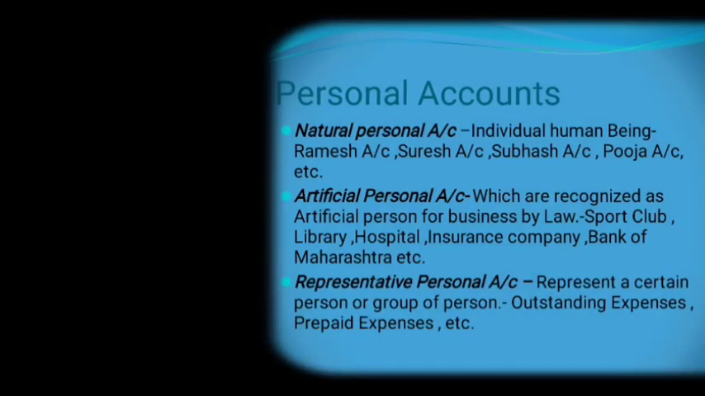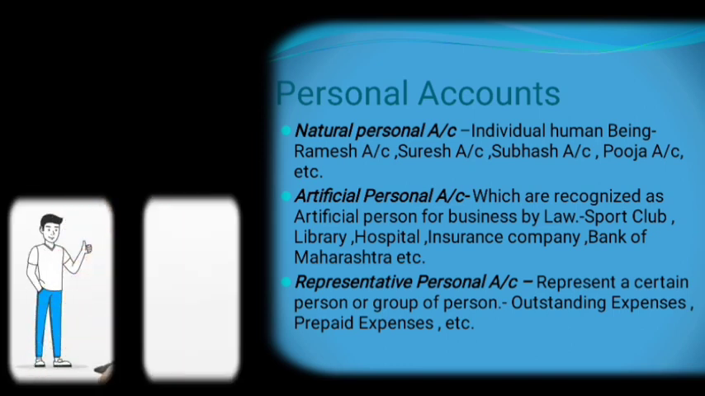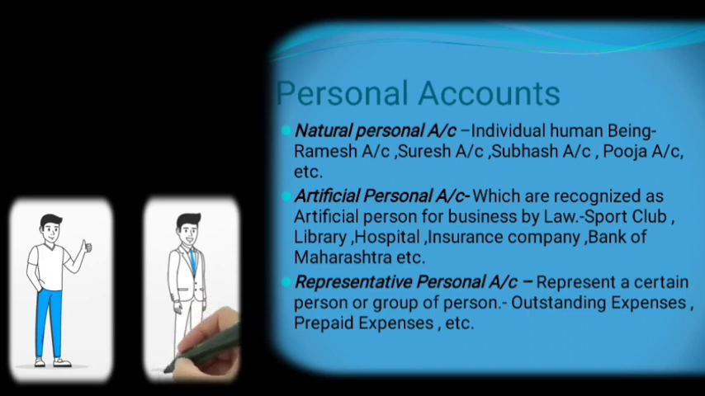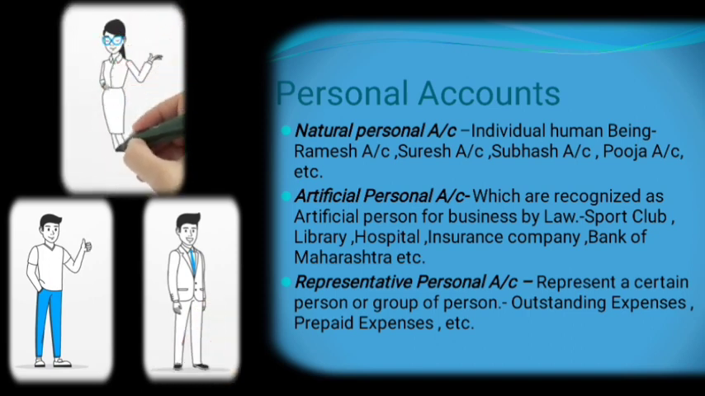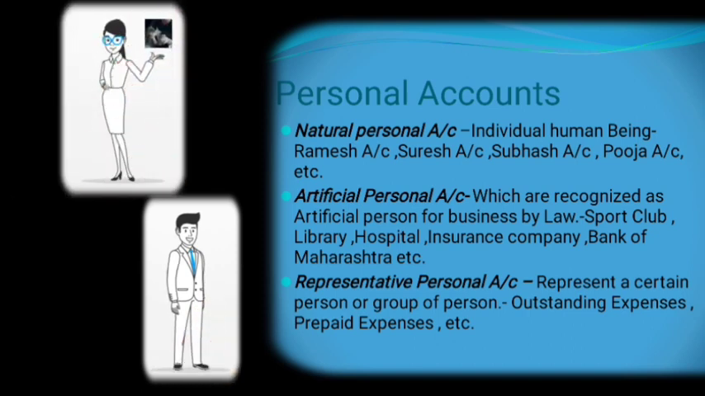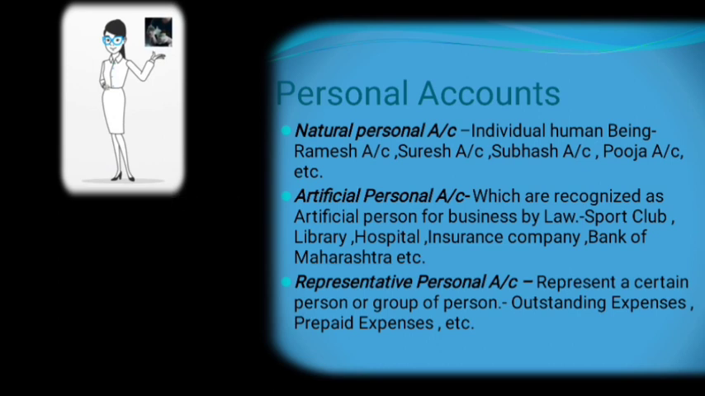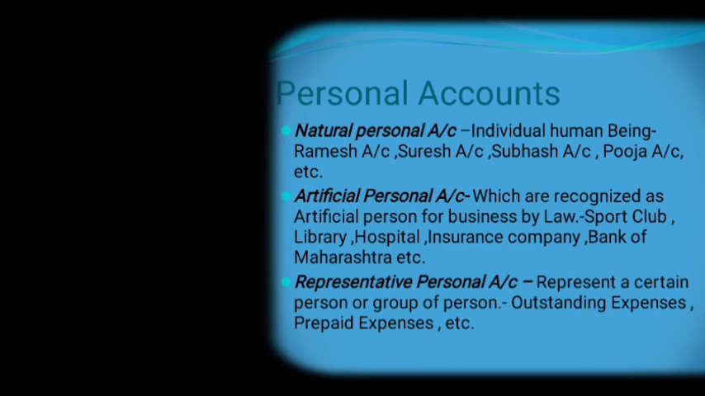Personal accounts. The first type of personal account is natural personal accounts. Natural person means an individual human being like Ramesh, Suresh, Subhash, Pooja, Roy, Tom, Dick, Harry. Any accounts related to humans are covered under this category. That is natural personal accounts.